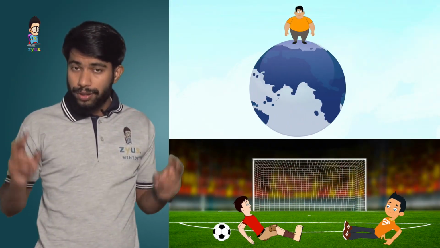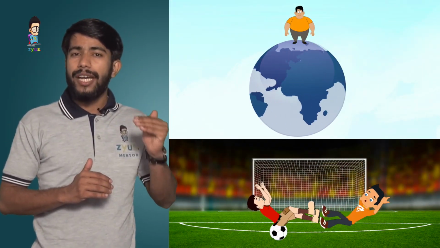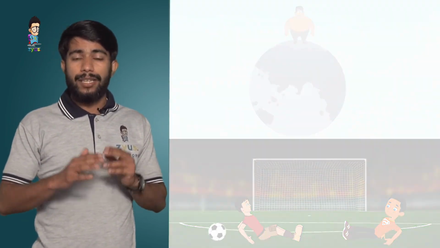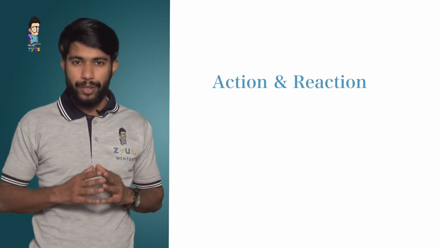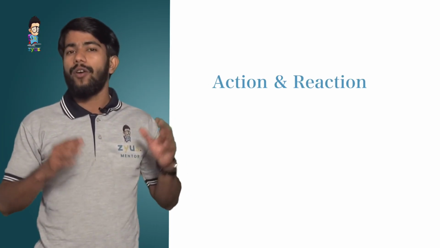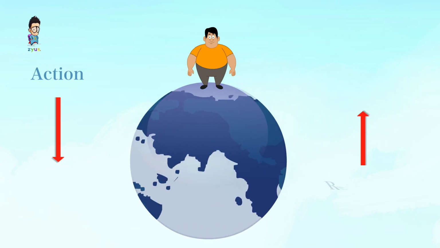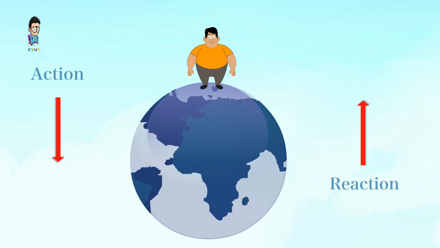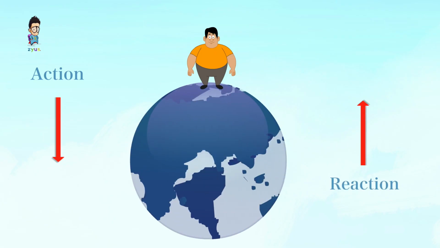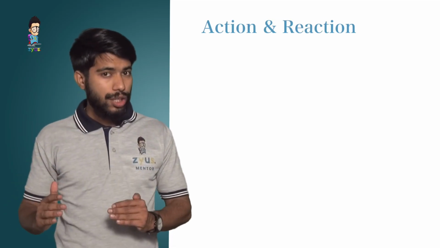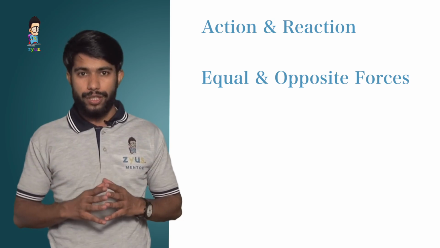See that in both these cases, a man standing on the earth or two bodies colliding with each other, there exists a pair of forces which is called the action and reaction pair. That is, when a man is standing on the earth, he is having an action on the earth and the earth is having a reaction on the man. And this action and reaction are equal and opposite.